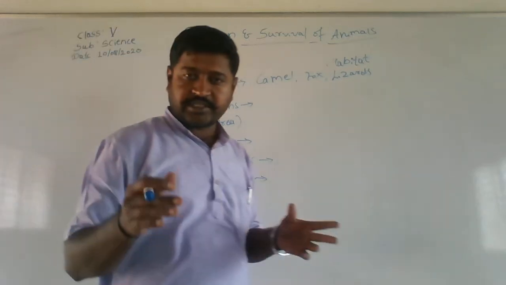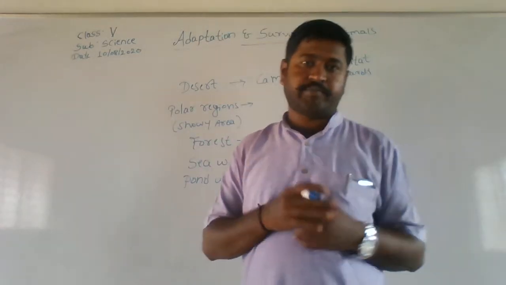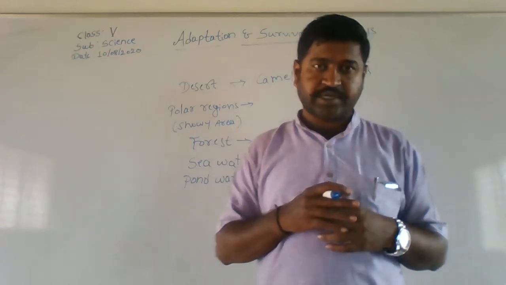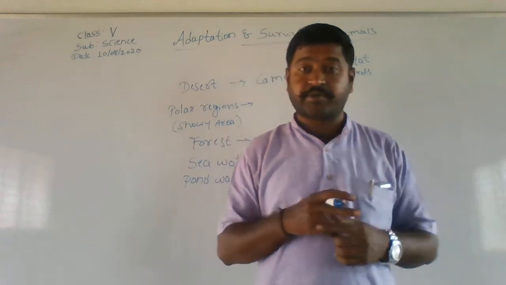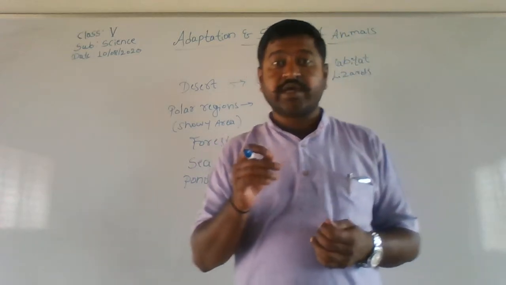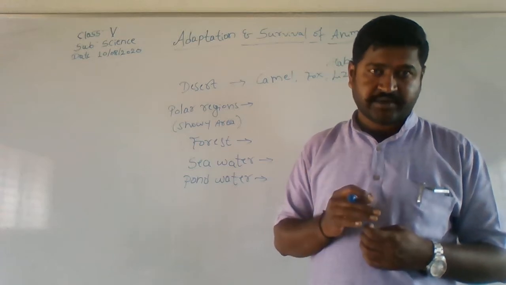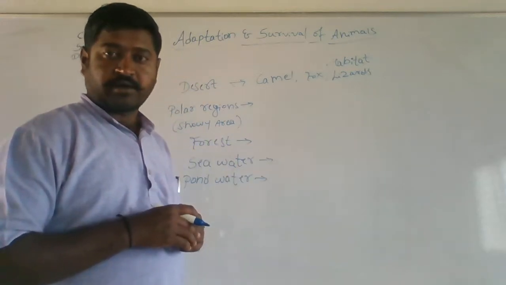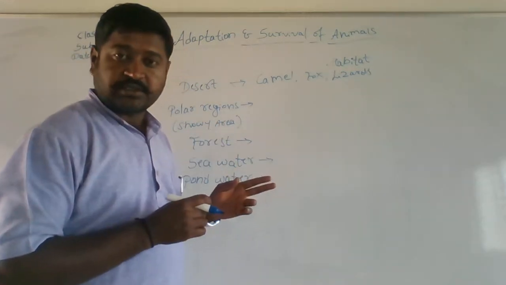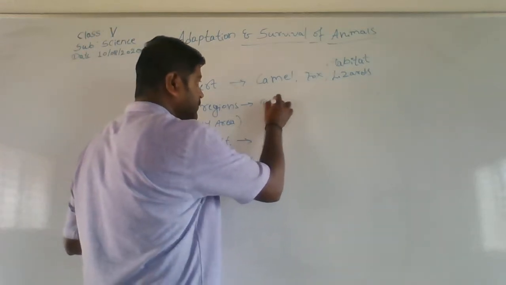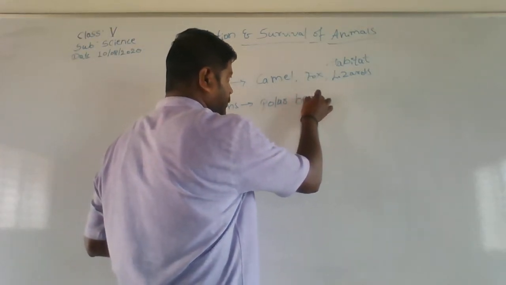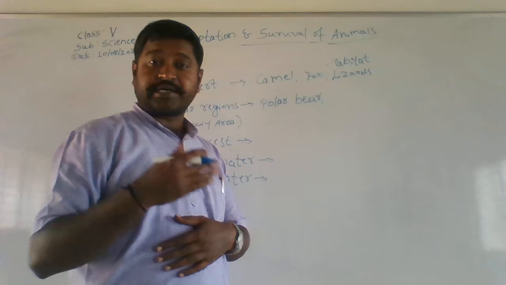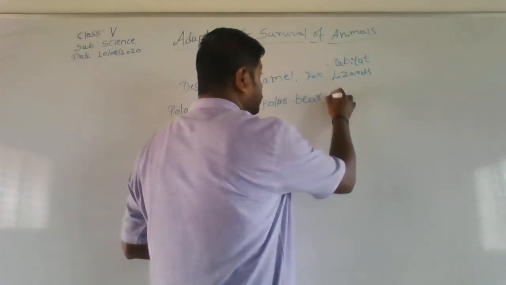Then polar regions. Polar regions means the area is fully covered with snow. Wherever you see, you will find only snow. That is why it is so white in color, right? Jammu and Kashmir in India is probably one of the snowy areas. Polar regions are different. That is the Arctic and Antarctic region. In polar regions, we find animals like the polar bear, and in the Arctic and Antarctic regions we find penguins.